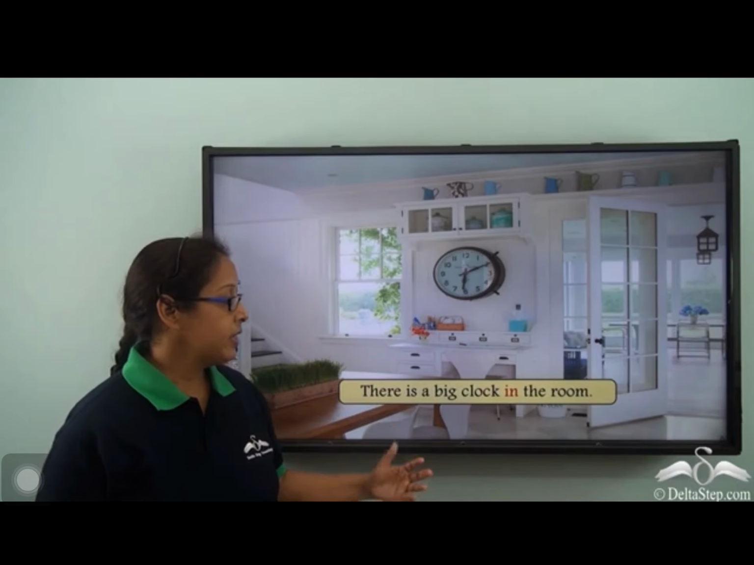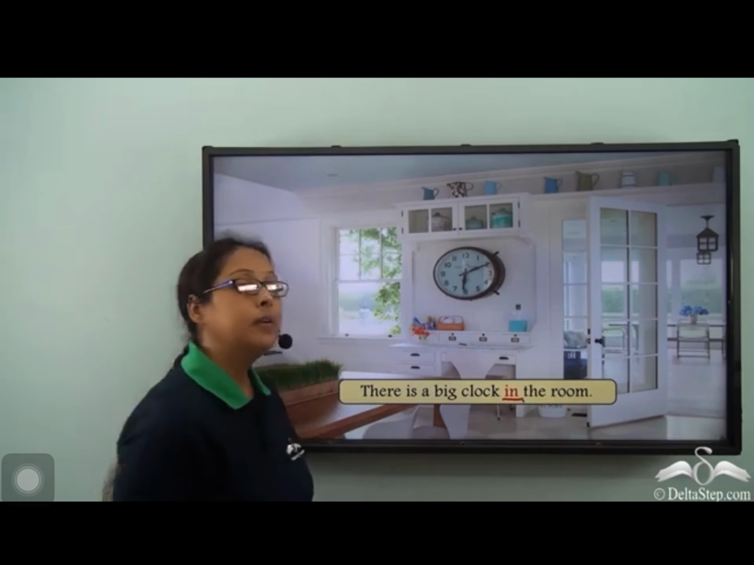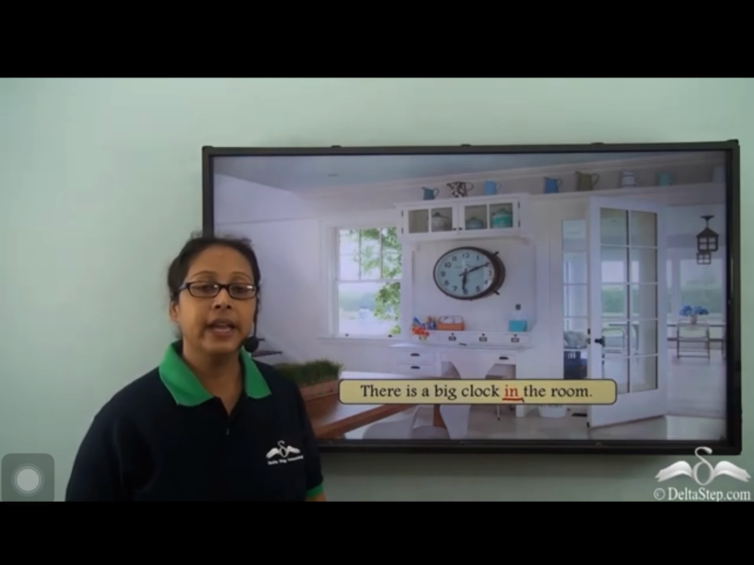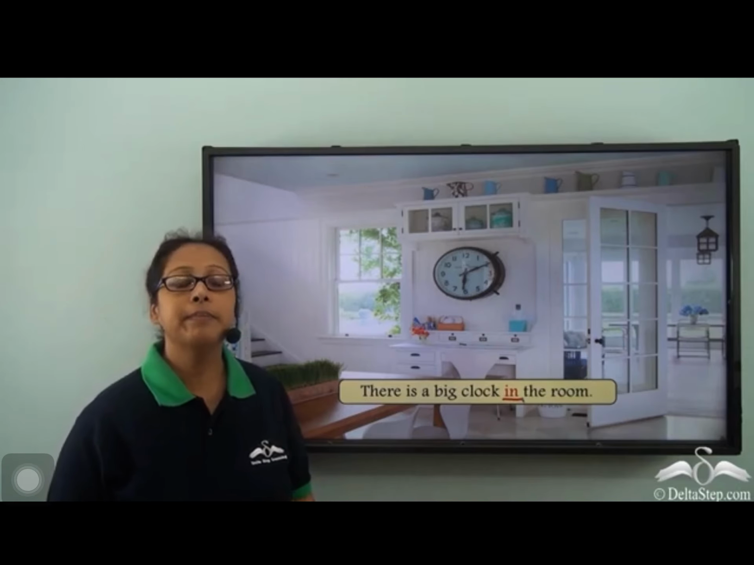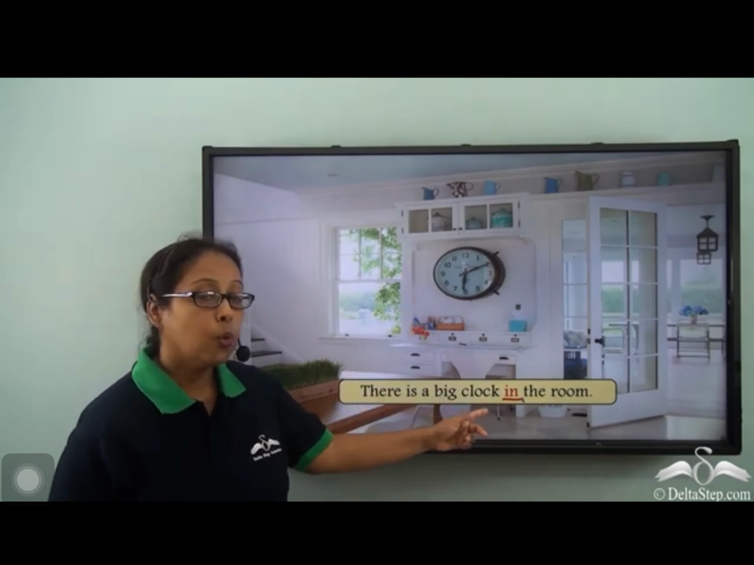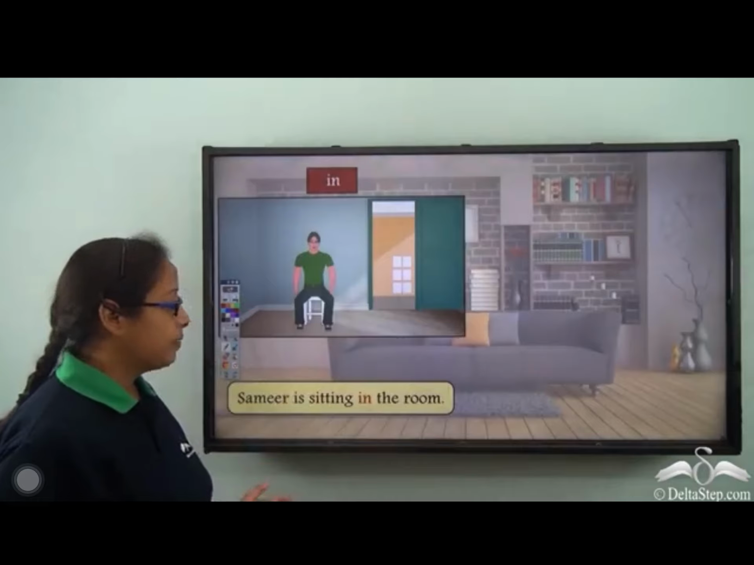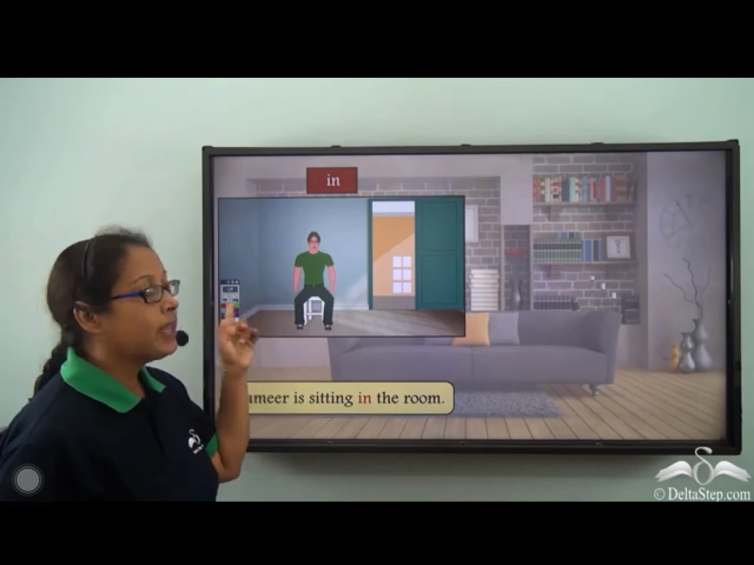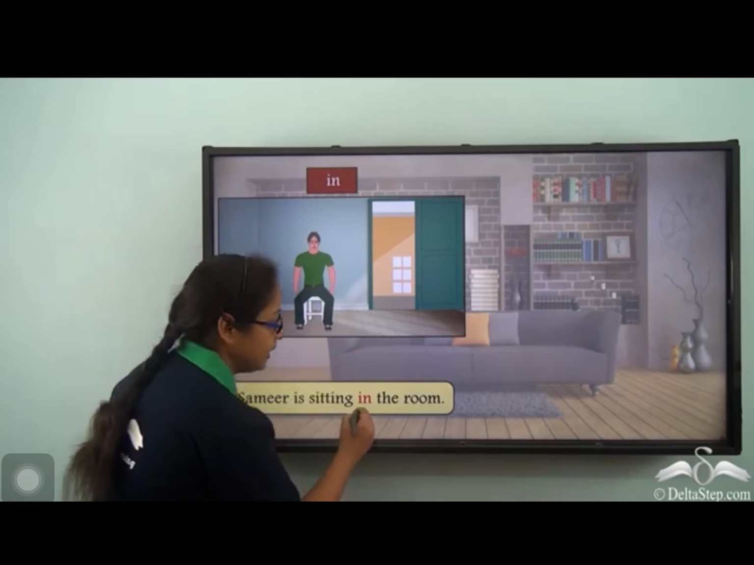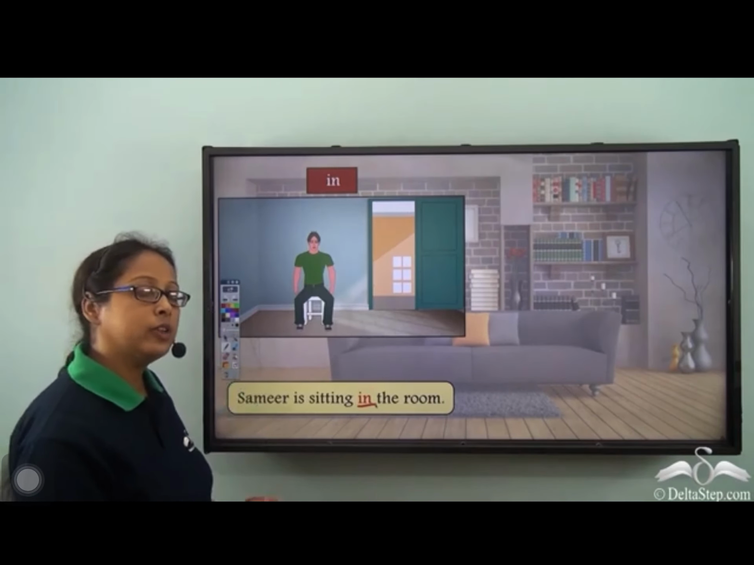So, when we say in the room, in is the preposition here, but it does not specify within a boundary. When we say in such a sentence, we mean inside the room or within the room. So, there is a clock within the room. Samir is sitting in the room. So, here is Samir and this is the room that we are talking about. He is sitting in the room or he is inside the room. There is nothing that he is doing, he is just sitting over there. He is at rest.